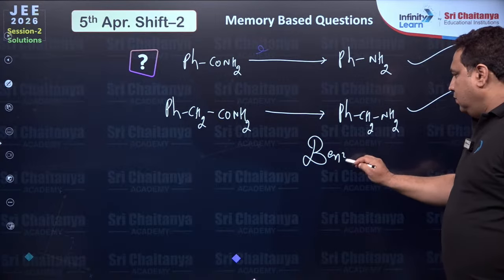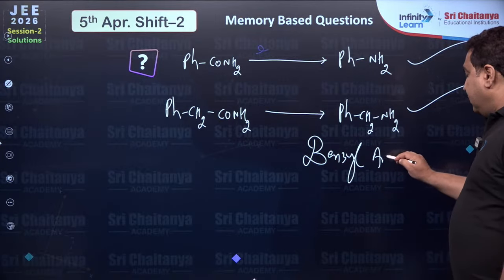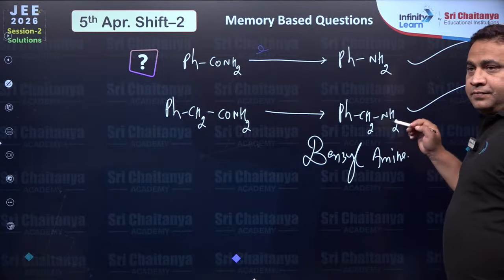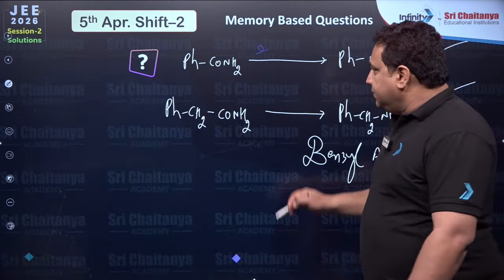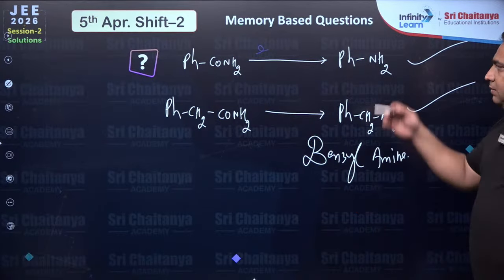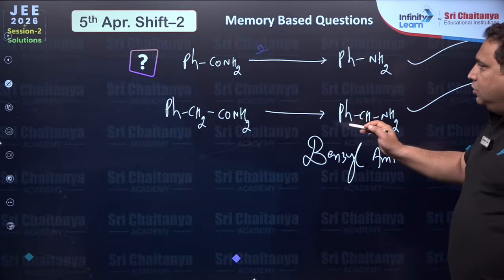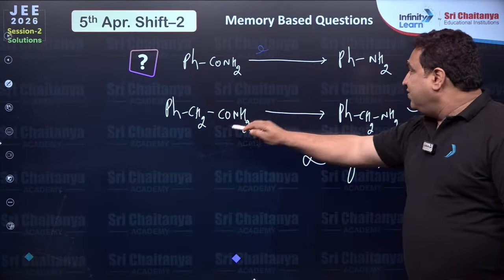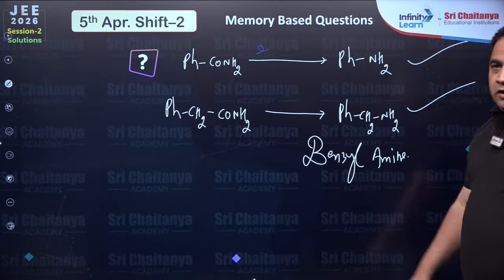Benzylamine, look, I have learned it. Okay, Yashwant, I have learned from you. Happy? Clear? So what is correct? I don't know what came in the exam. If this product has come, or this product has come, if he gave this one and is asking this as wrong, that you have to take care.